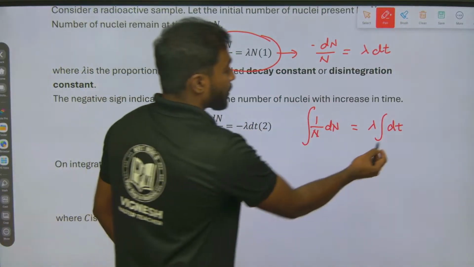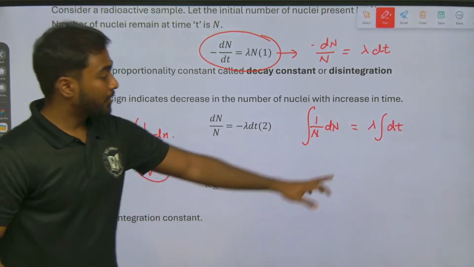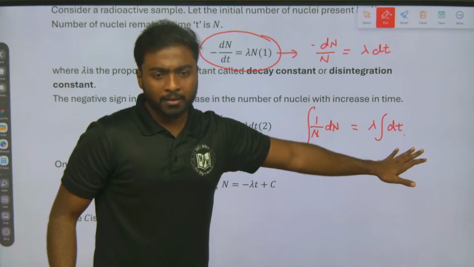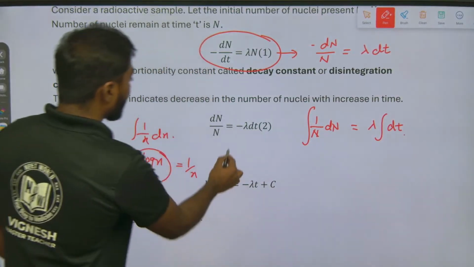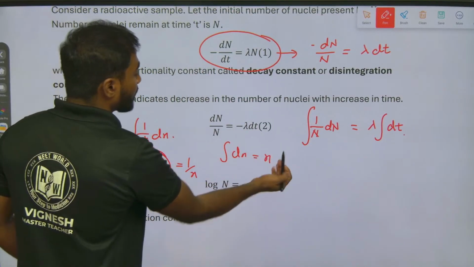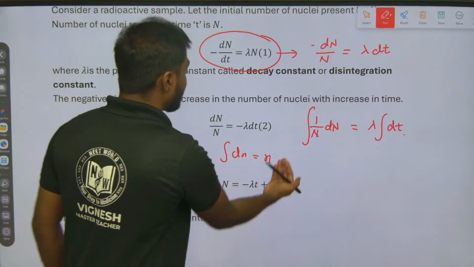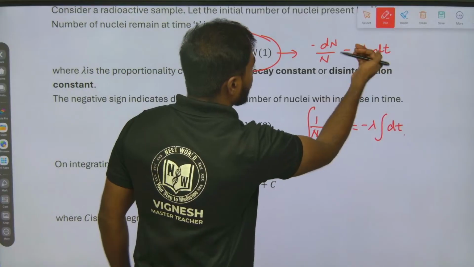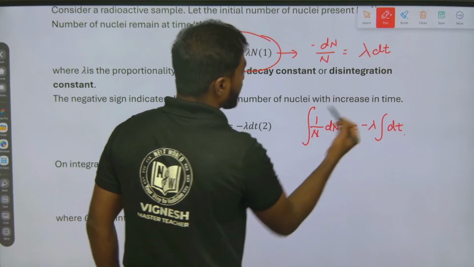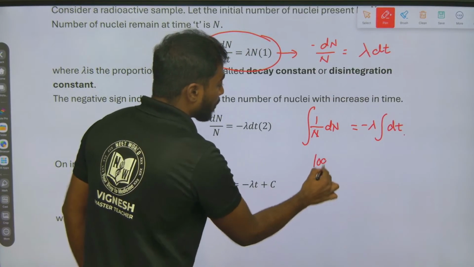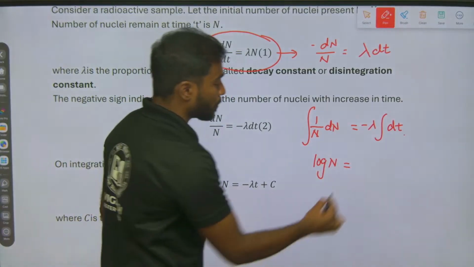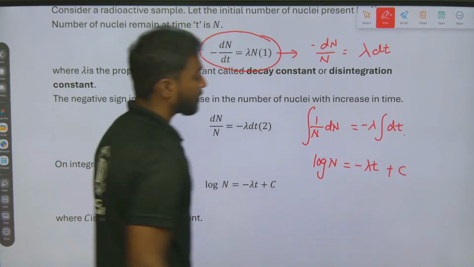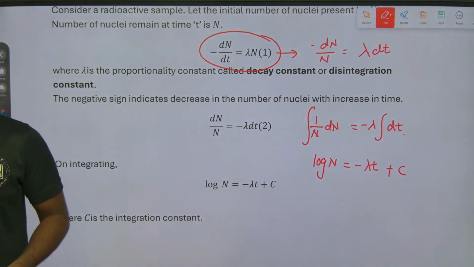Integrating a constant like dt, if we integrate dx we get x, so similarly we will get t. There is a minus sign here. So log N will be equal to minus lambda t plus c. Whenever we integrate, a constant will be added.